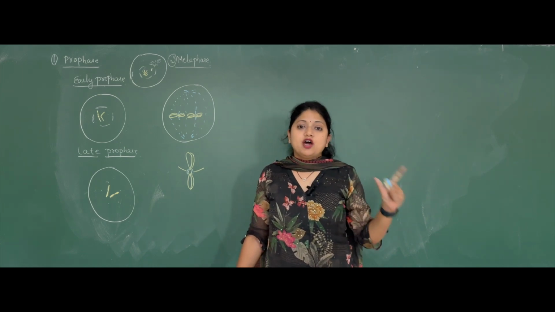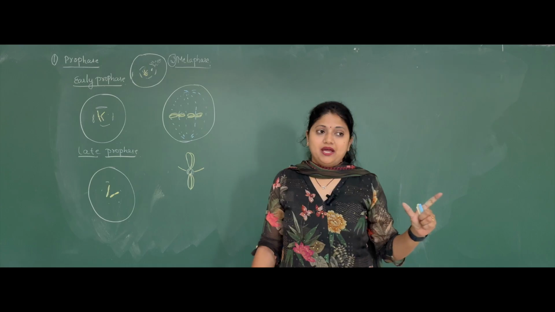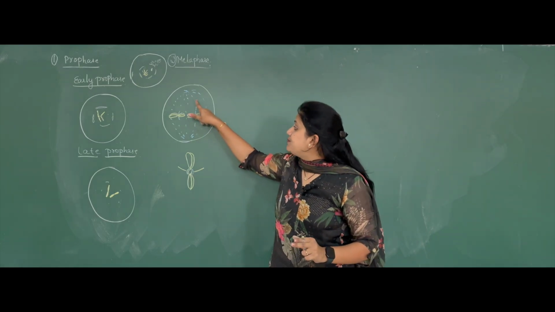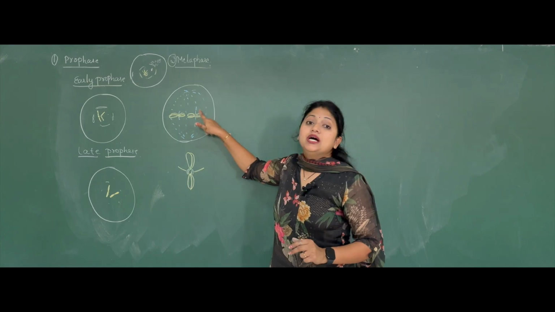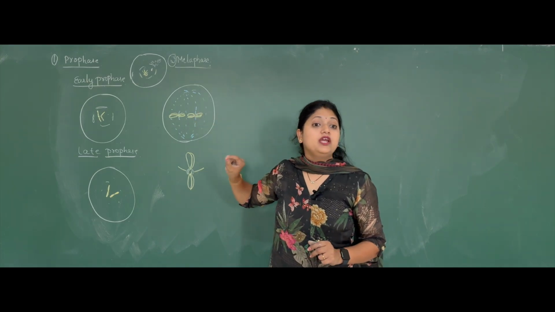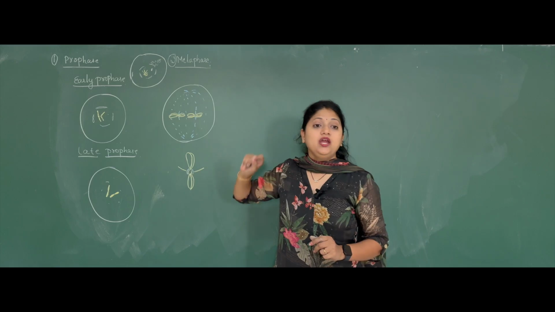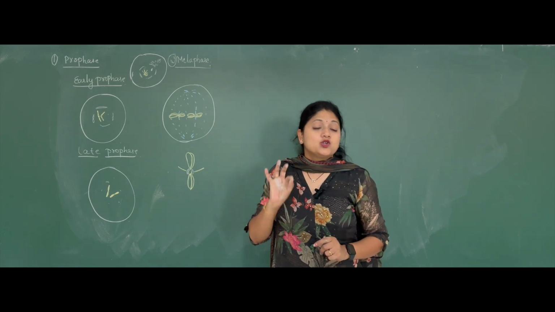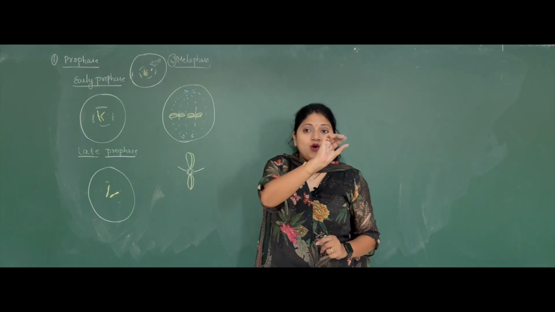Second one is formation of the mitotic apparatus. The third one is attachment of the spindle fibers to the kinetochores of the chromosomes.